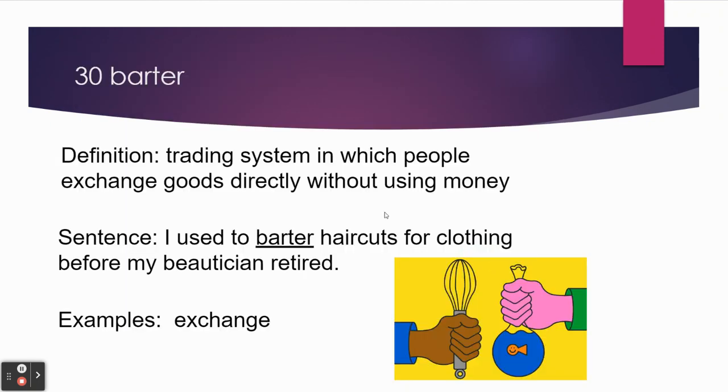Barter. Definition: trading system in which people exchange goods directly. Now this is without using money. Sentence: I used to barter haircuts for clothing before my beautician retired. Examples: exchange. So this is the exchange. You know how when I tell you trading, we still trade today because we use money? Well, bartering is without money. So another example could be no money, without money. Here it looks like they're exchanging a goldfish for a kitchen utensil.